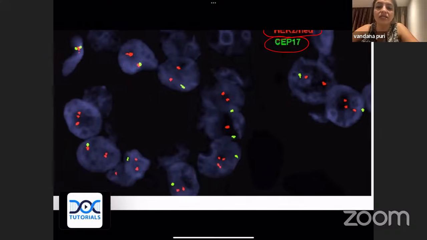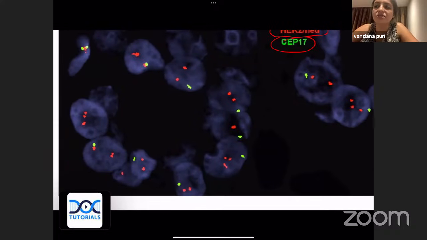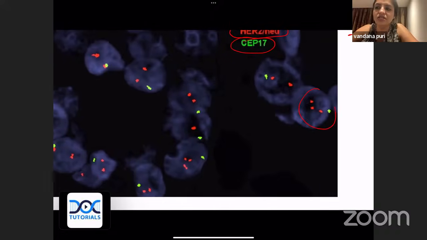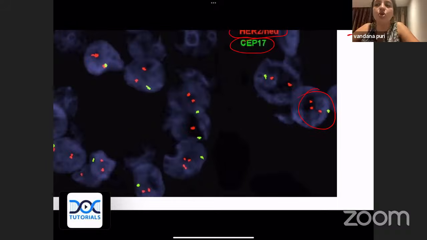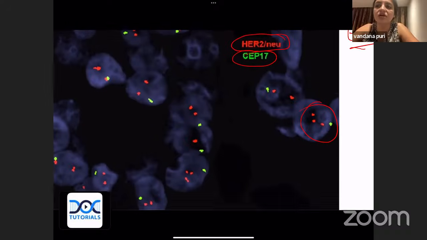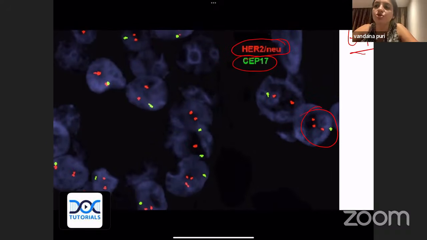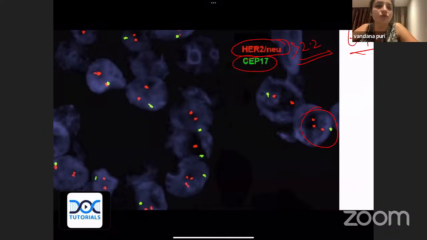Now, what is happening in this case? In some cases, like this one, you are seeing 3 copies here. Okay, so is this amplification? No, guys. The rule is that whenever HER2 neu to CEP17 should be more than 2.2:1. So that should be 2 times more, yani ki 4 se zyada signal hone chahiye. It should be 4 or more signals. So more than 4 signals should be seen. So this is not amplification.